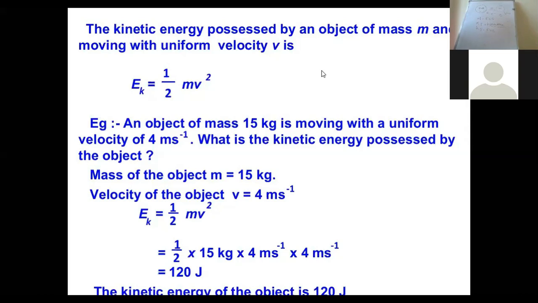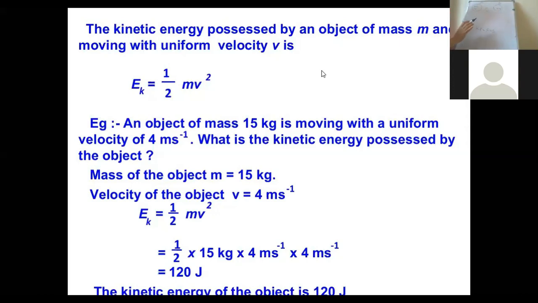Now we have to see what this F is equal to, and the distance. I have told you, the object of mass m had velocity v at position B. Due to the opposing force F, it ultimately stops, its velocity became zero.